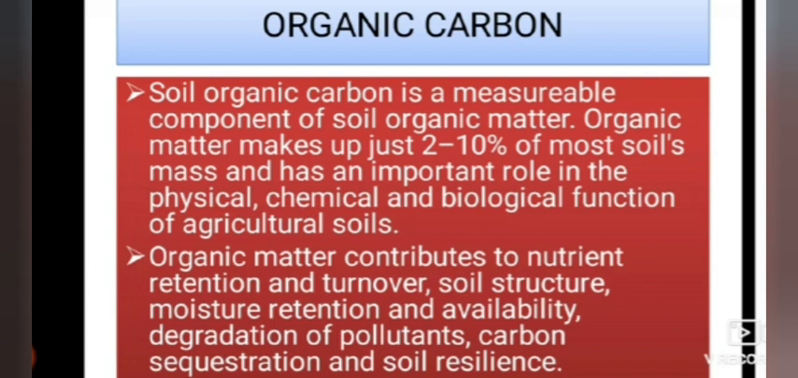Soil organic carbon is a major component of soil organic matter. Whatever content is present in the soil, we check it through the component of soil organic carbon, as we cannot directly calculate the soil organic matter. Soil organic carbon acts as a component for soil organic matter. It is extremely important in all soil processes also.